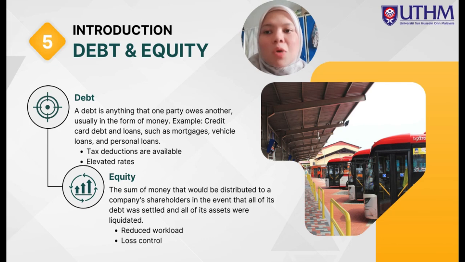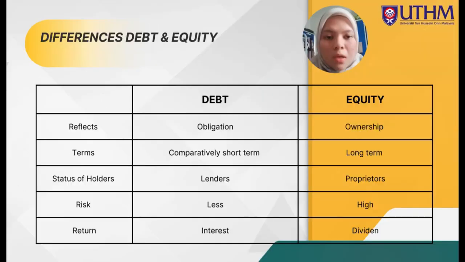For equity, it is the sum of money that would be distributed to a company's shareholders in the event that all of its debt were settled and all of its assets were liquidated. The advantage of equity is it reduces the workload, and the disadvantage is the loss of control.